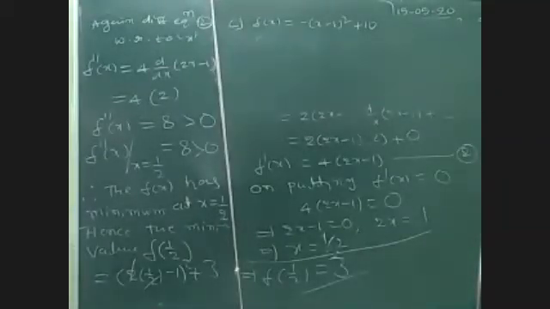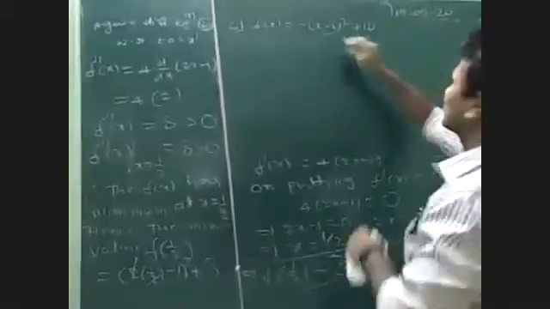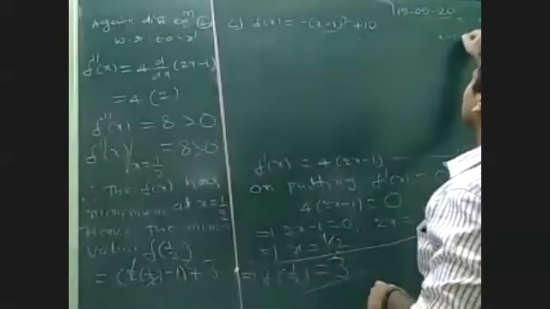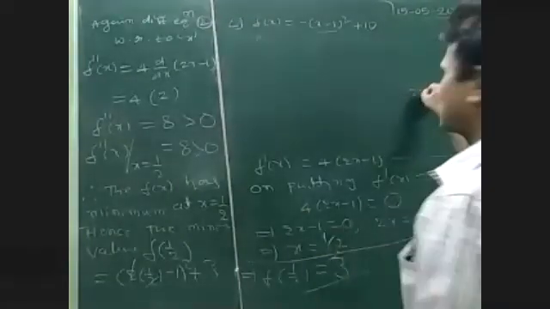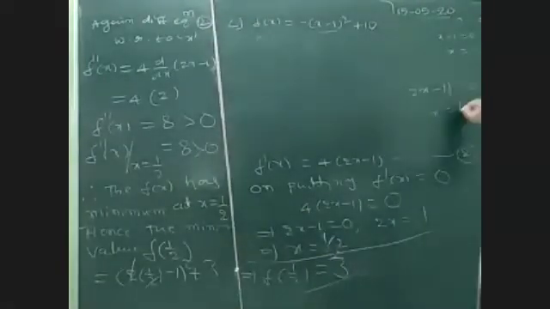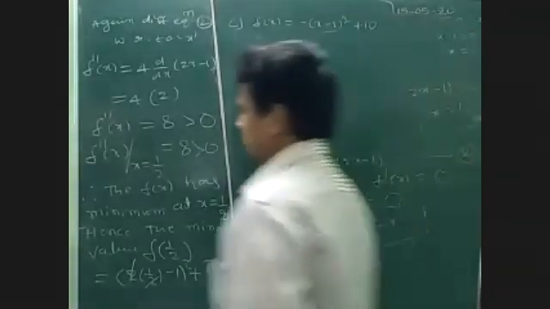Here, all of you find first derivative, second derivative, and after finding first derivative equating to 0, find x value. X value you will get. X value always will get. X minus 1 whole square, x minus 1 is equal to 0, will get x is equal to 1 only. In previous question also 2x minus 1 equating to 0 will get x is equal to 1 by 2. That's it.